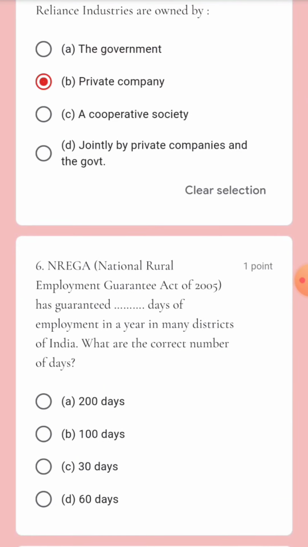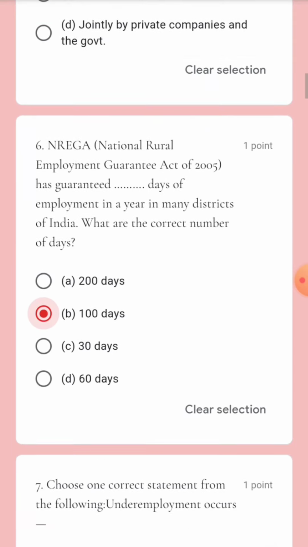Come to the next question. NREGA, the National Rural Employment Guarantee Act of 2005, which was renamed as the Mahatma Gandhi National Rural Employment Guarantee Act, MGNREGA, in 2009, has guaranteed dash days of employment in a year in many districts of India. What is the correct number of days? That is option B, 100 days.